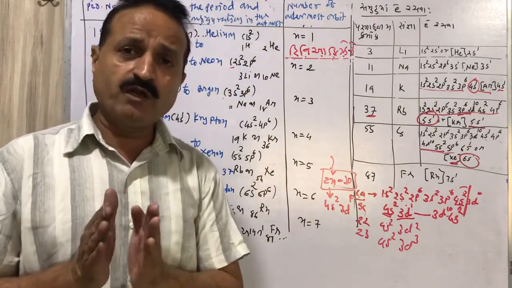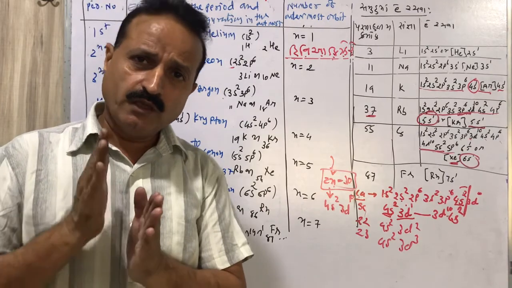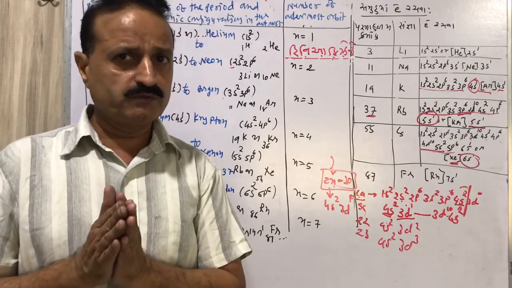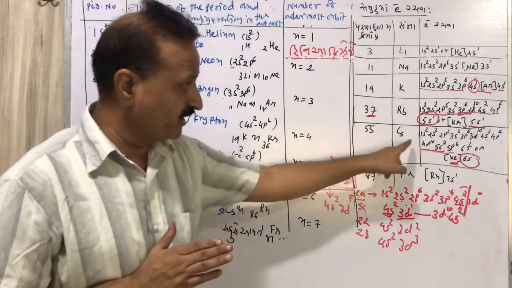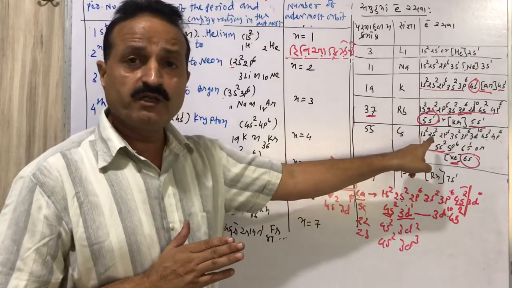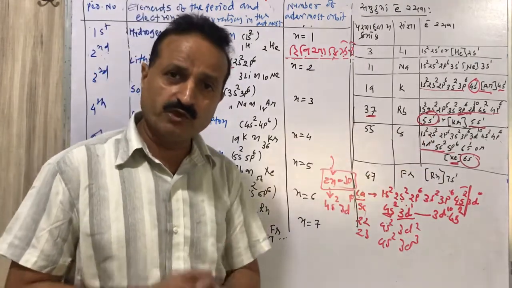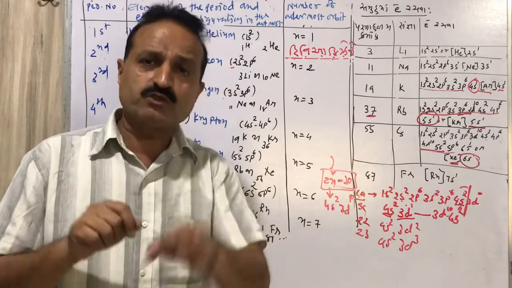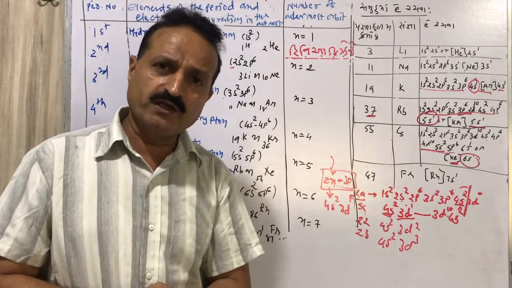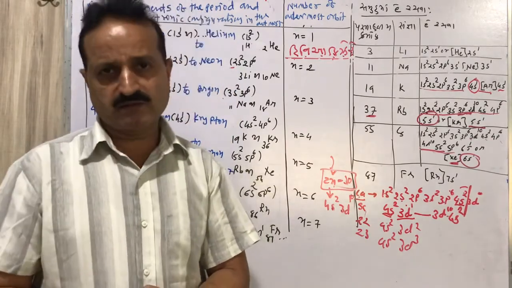So electronic configuration is very important. This sequence is written here, and it is also written in your textbook, but you can write it in square brackets. It is the core electronic configuration related to a noble gas.